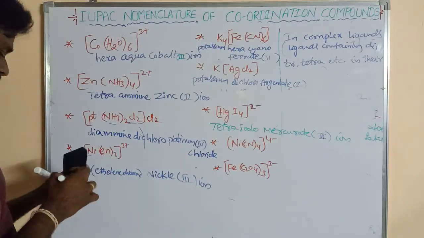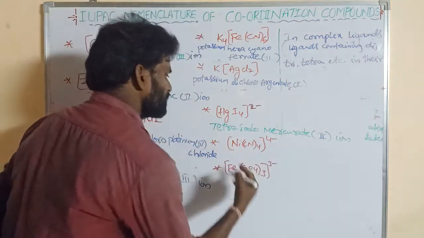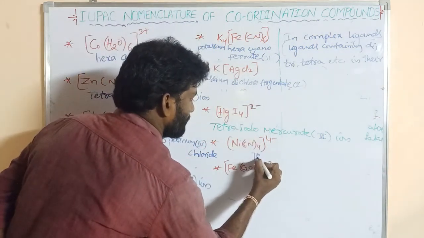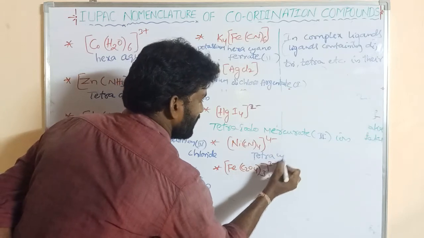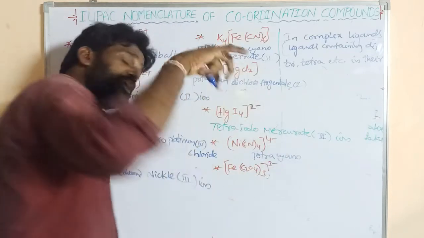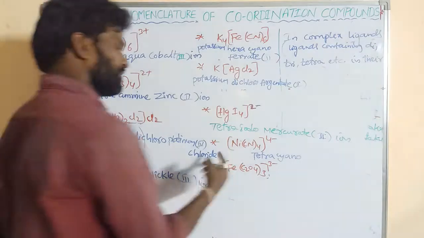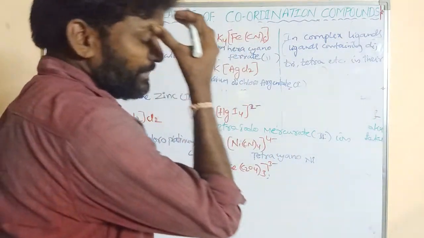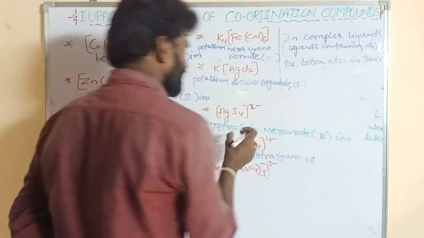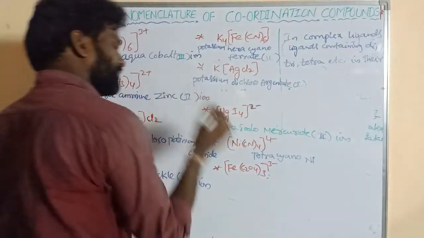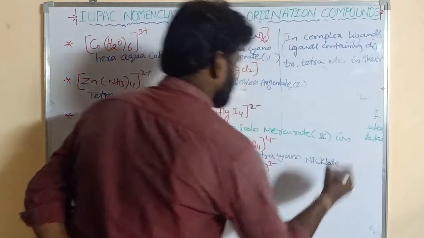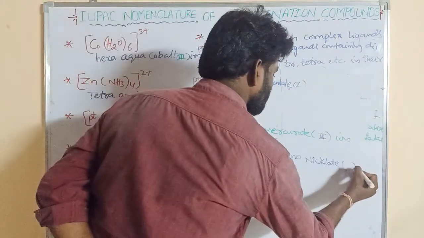Next goes to this. So this is also a negative complex, tetracyano, or tetracyanonickelate. Why is it a negative complex? For a negative complex, the end of the central metal atom adds ate, nickelate. So what is its oxidation state?